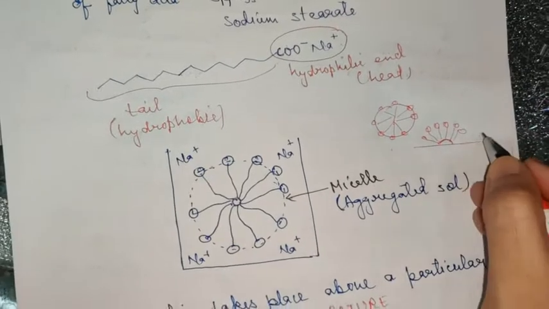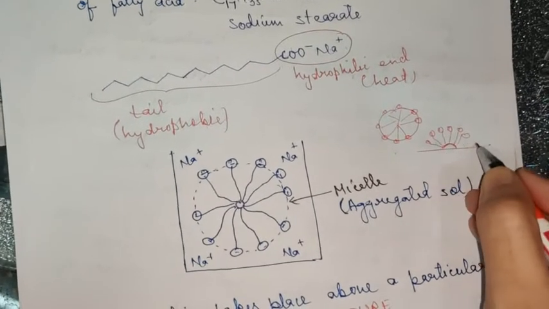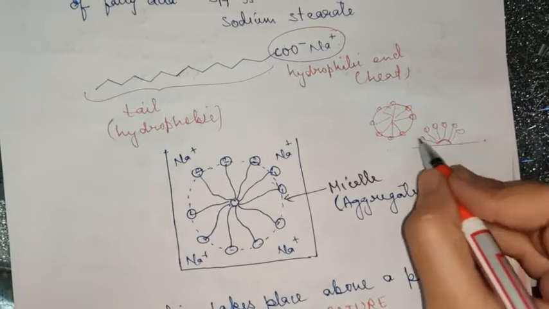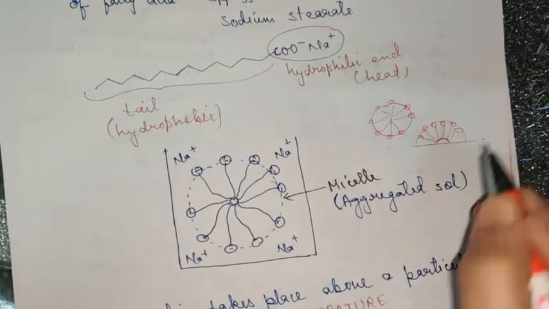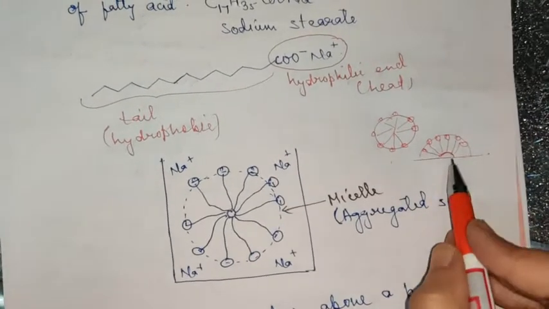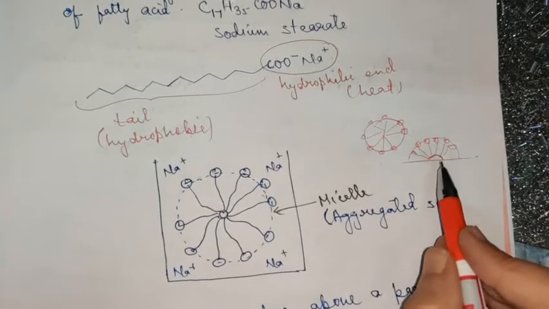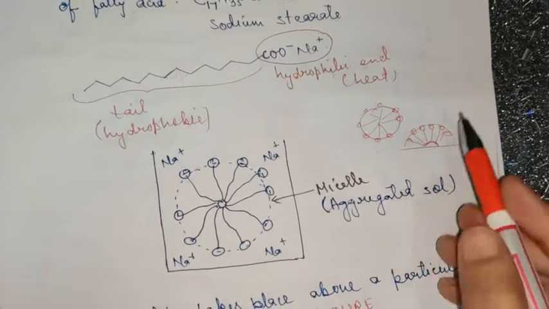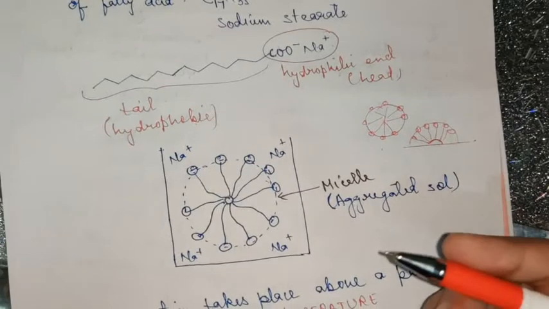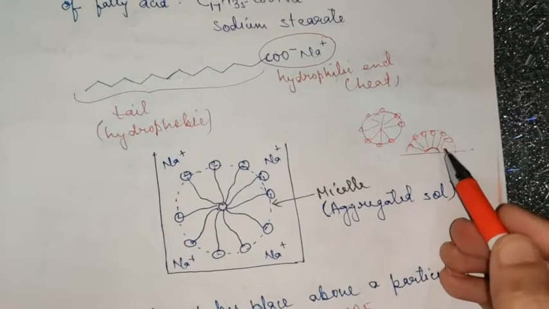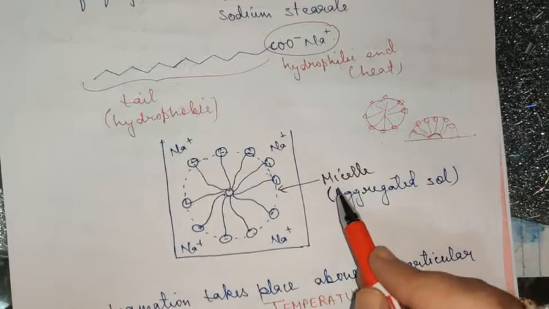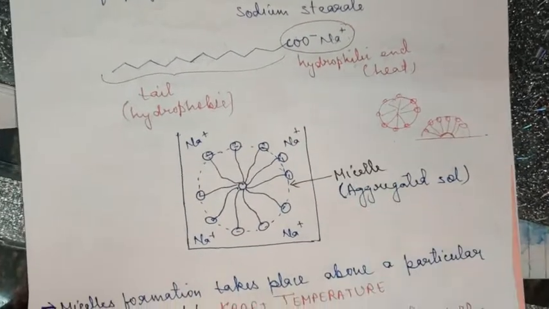And when you rinse it, this oil droplet gets rid from your face along with the micelle which is formed on the surface of the face. The same action is applicable in a washing machine also, in the removal of sweat and grease from the clothes. The same type of orientation is acquired by detergent also. So this is the cleansing action. The micelle formation helps in the cleansing action of soap and detergent.